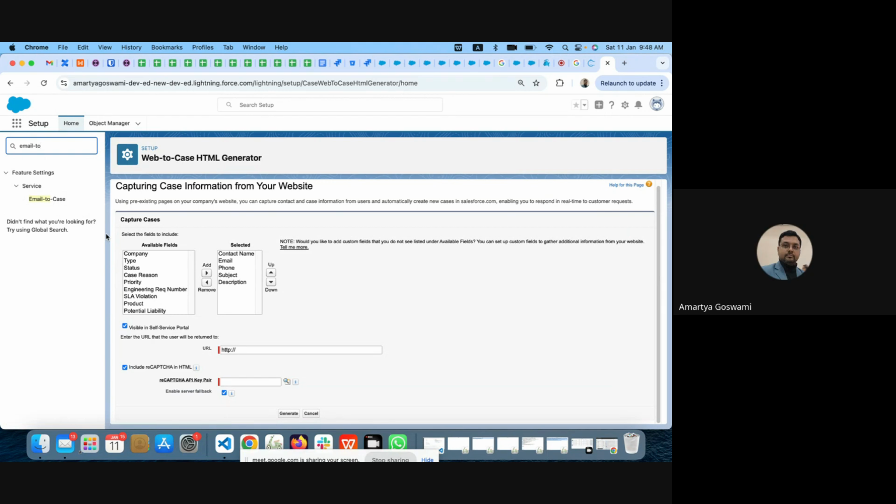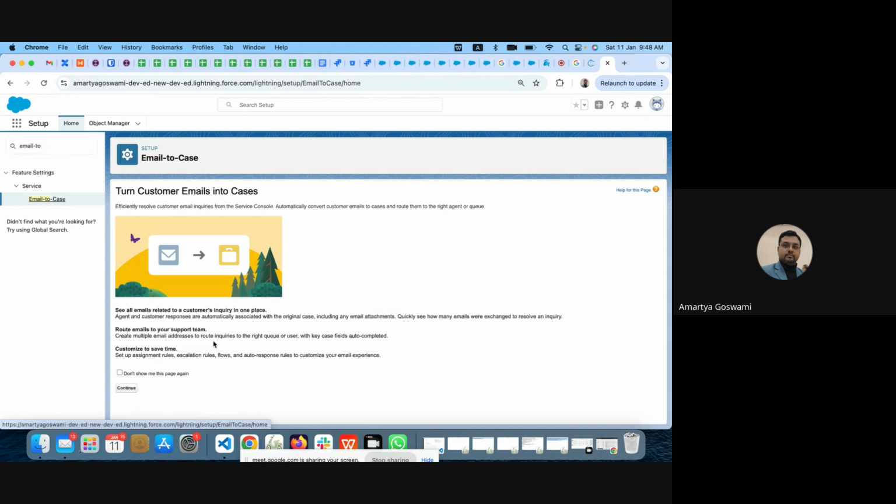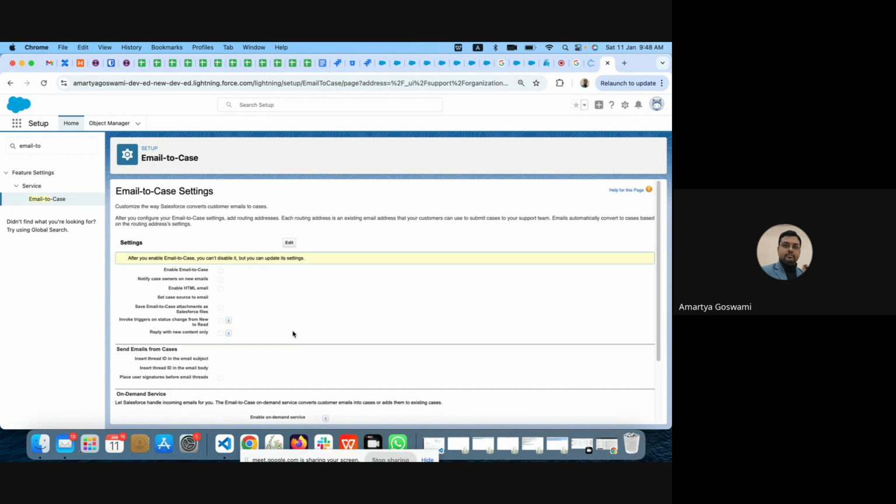That can be simple. Whenever I am getting email to case, I can identify whether any case is getting created through email or not, because the source would be email. If the source is email, then I can write one flow on case, on creation of a case where the source is email, and just create one lead. Yes, so your flow will work on case, nothing else.